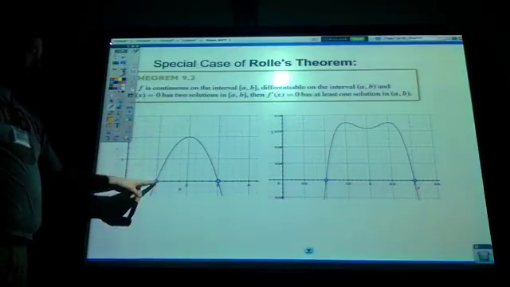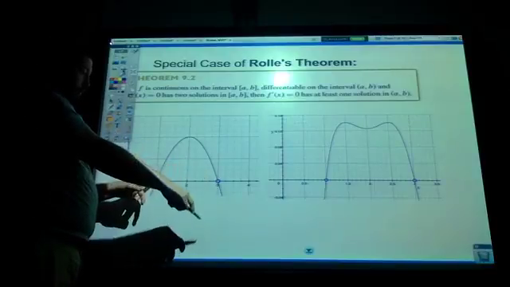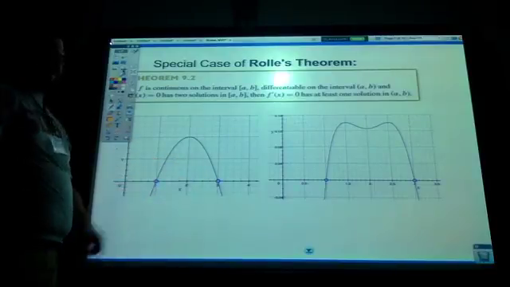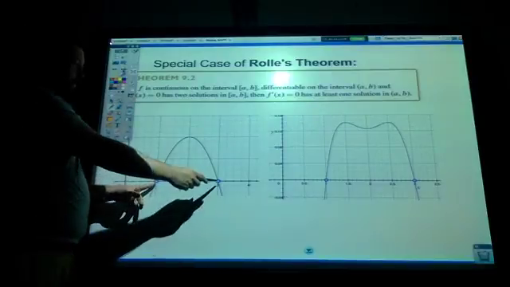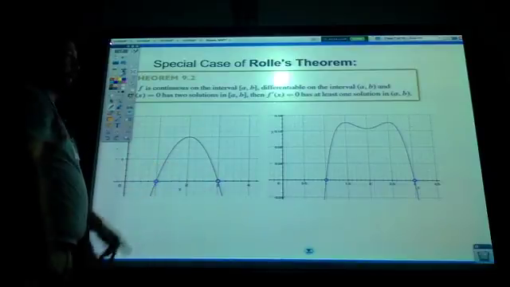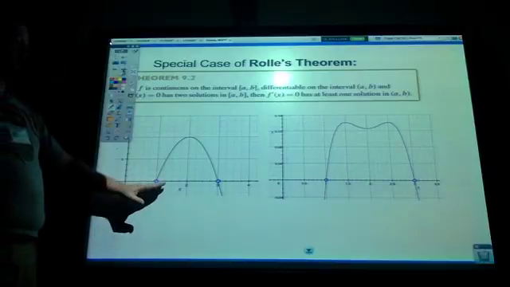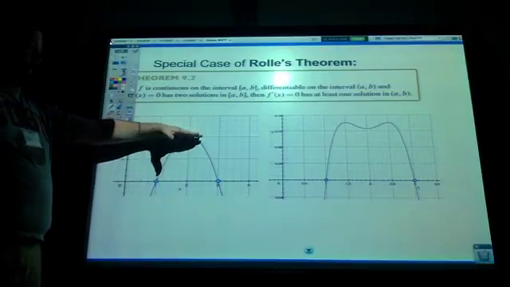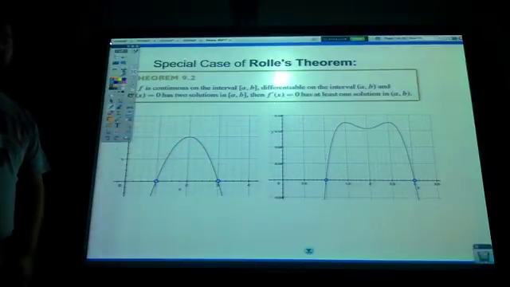That means here's a solution at 0, here's a solution at 0 here, so 1 and 3 both make that true. If that's the case where I got the graph crossing the x-axis in two places, then the special case of Rolle's theorem says that I have a derivative equals 0 somewhere in between those 2 points.